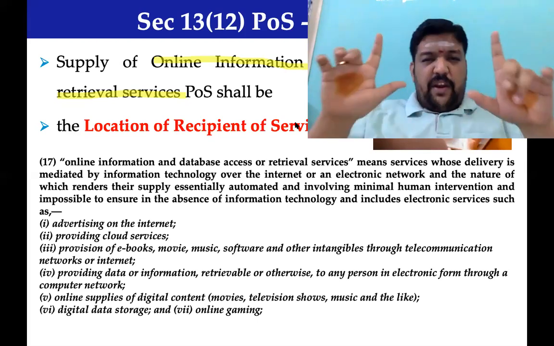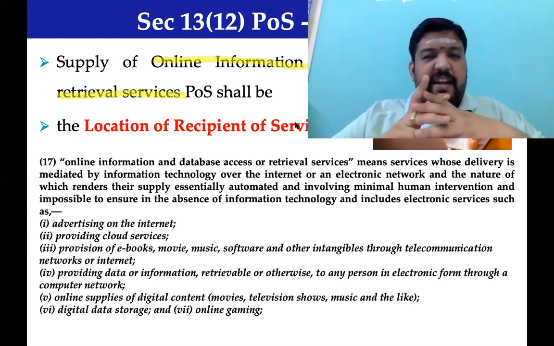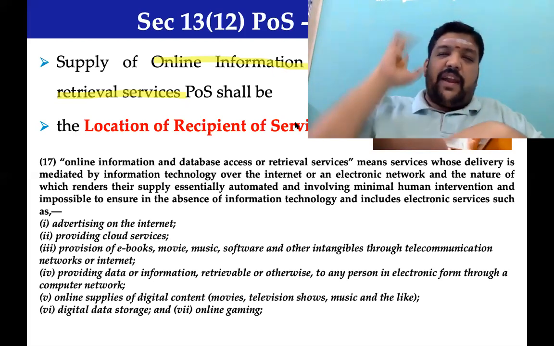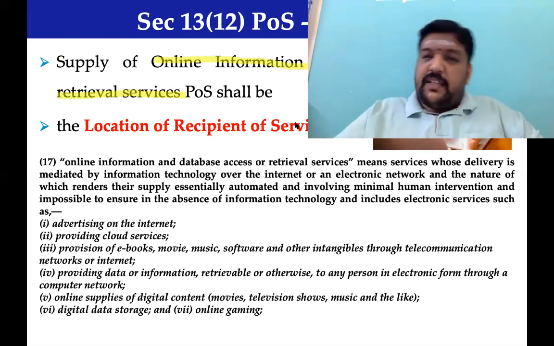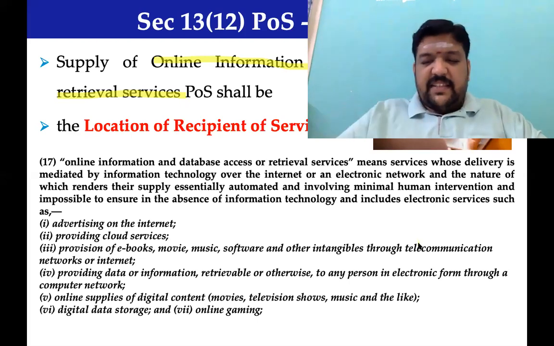Now, if you carefully note, it is an OIDAR services company located in India. Recipients are located outside India. Of course, there are recipients in India also. Now, how to know whether a recipient is in India or outside India? For that, there is a 2-point test.